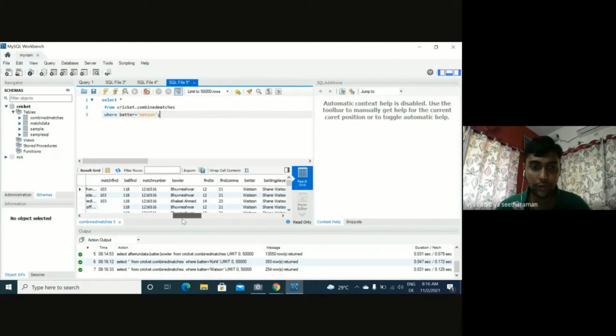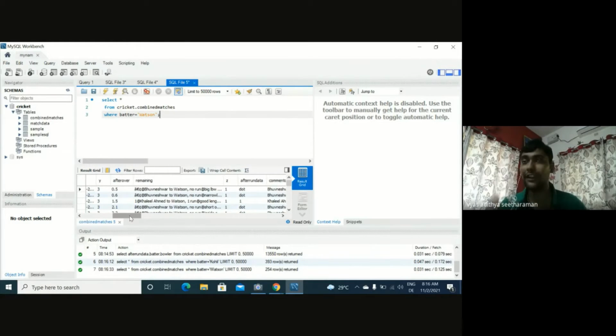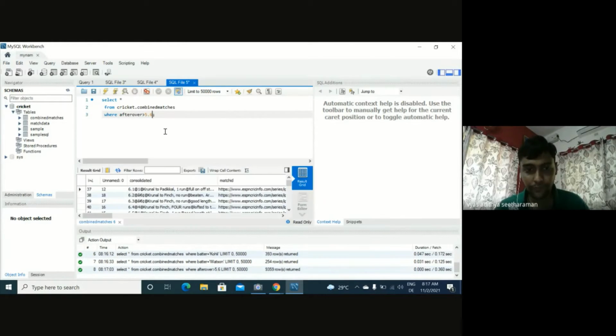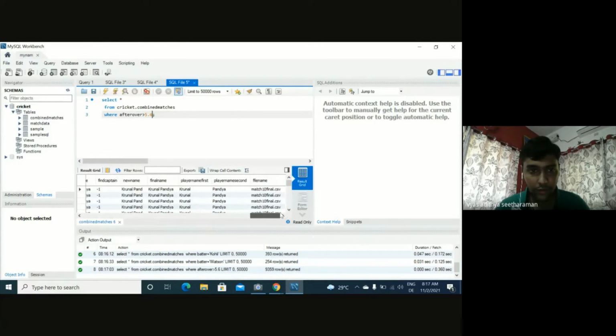Similarly, if you wanted to see only data for the overs which are more than 6, right, starting from 6.1 to 19.6, we could also put a condition here where we say that the column after over is greater than 5.6. Okay, let's see. You see, we get all the data from 6.1. This is of course for all the matches. Okay, so again, I have another column here. Let's just check it.